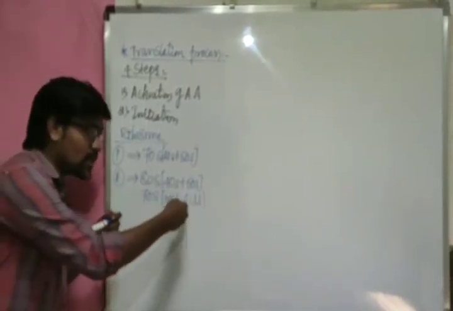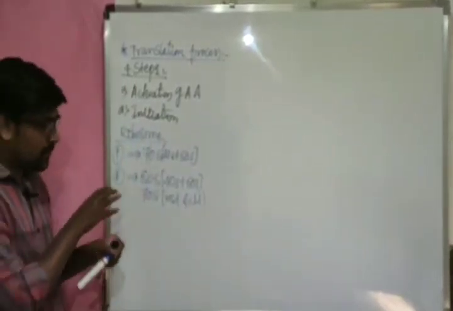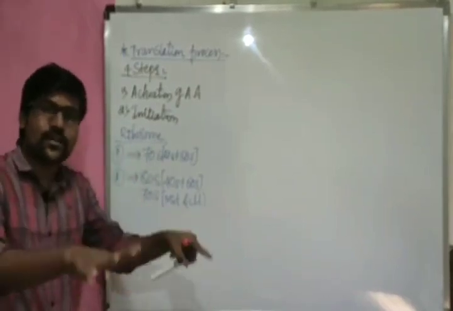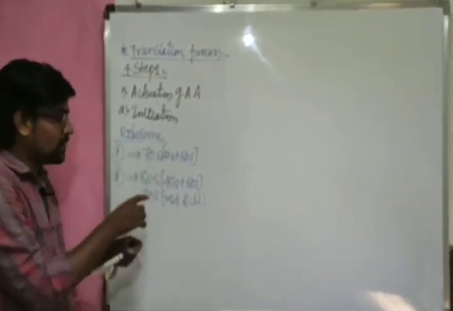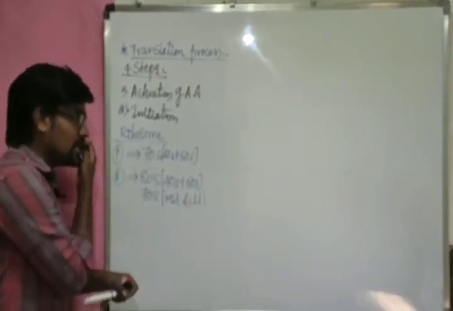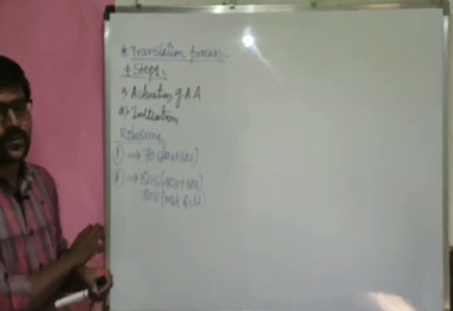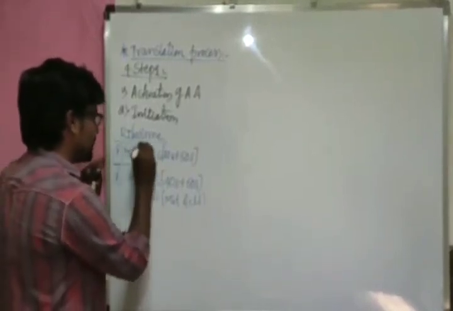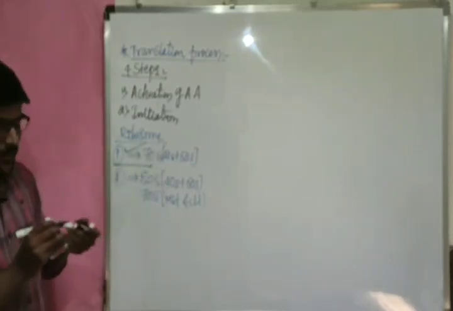That means translation also occurs there, but of the 70S type. But majorly we have to focus on the translation process occurring in the cytoplasm. Prokaryotes do not have these cell organelles, so here only the 70S type of ribosome is present. Now we are looking at the translation process in prokaryotes majorly, right? We have to consider that one.